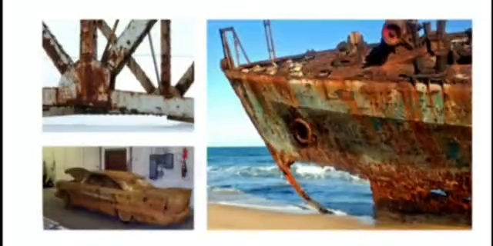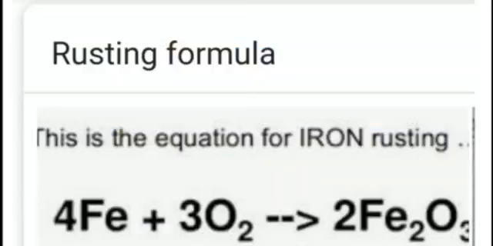Rust is formed when iron reacts with oxygen and moisture, meaning water vapor from the air. The material formed is iron oxide. The reaction of rusting can be written like this: 4Fe plus 3O2 gives 2Fe2O3.